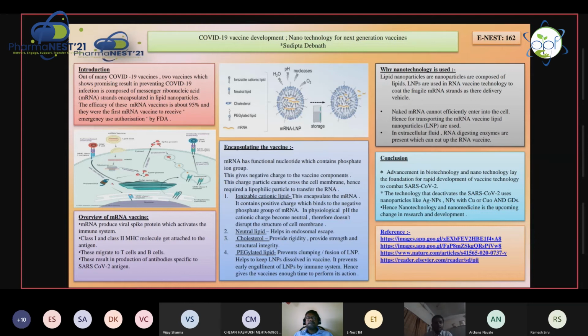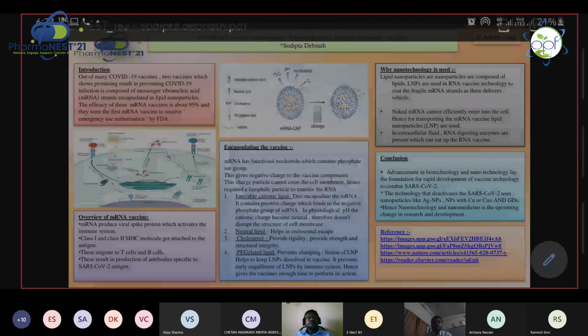Naked mRNA cannot efficiently enter the cell. Therefore, it requires a suitable vehicle. In extracellular fluid, RNA digesting enzymes called RNase are present which eat up the RNA. Hence, lipid nanoparticles are used in RNA vaccine technology to coat the fragile mRNA strands.